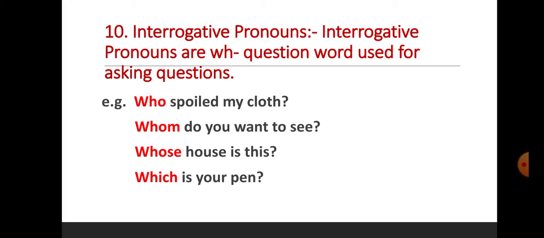So, student, today we have learned pronoun, what is pronoun, and kinds of pronoun.